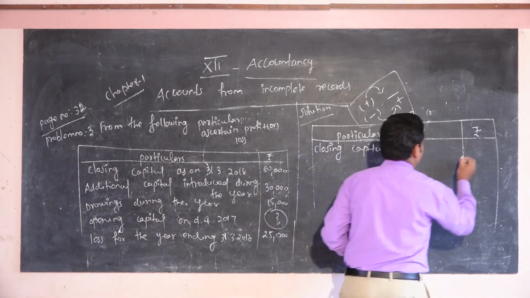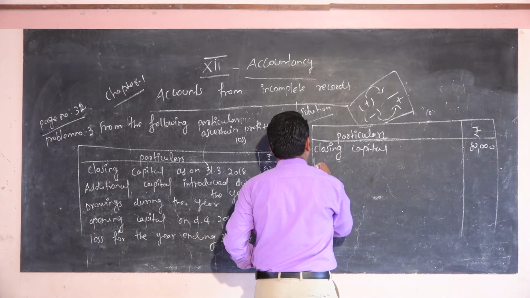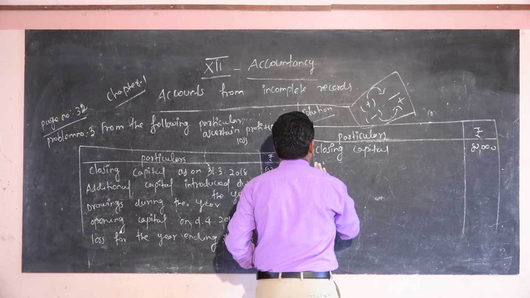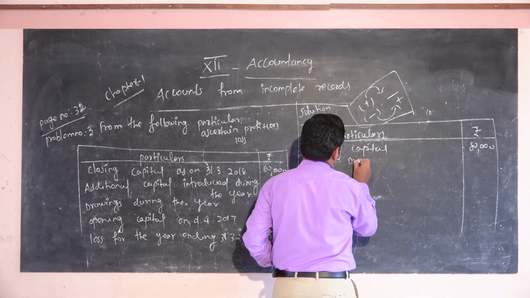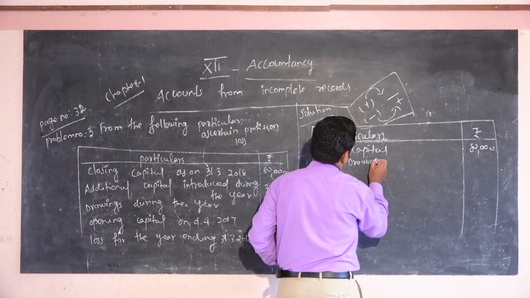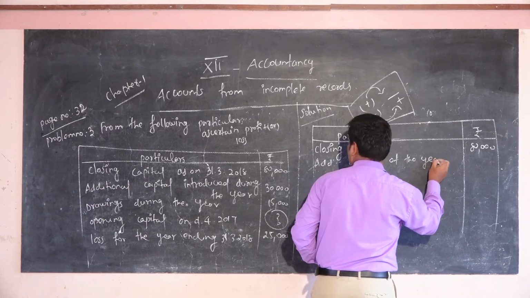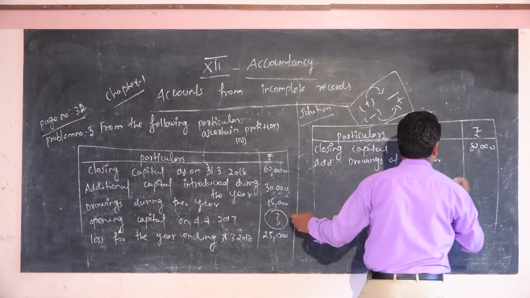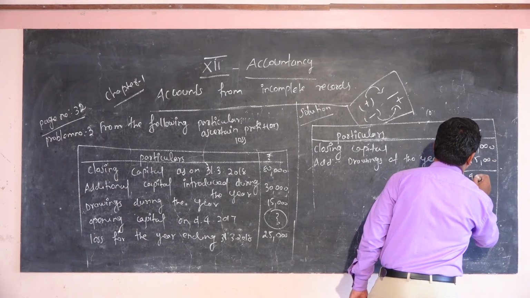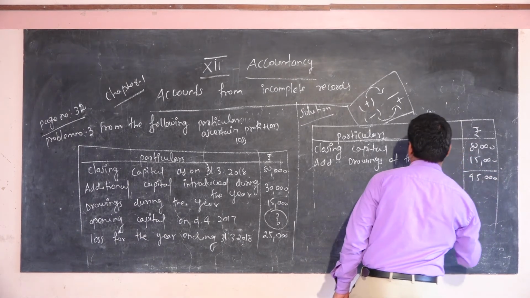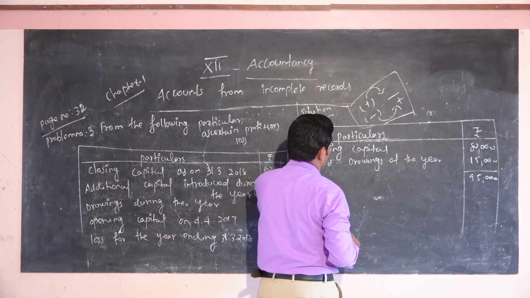Okay, so closing capital, the amount is 80,000. First you have to add drawings of the year. The amount is 15,000. So you will get 95,000.